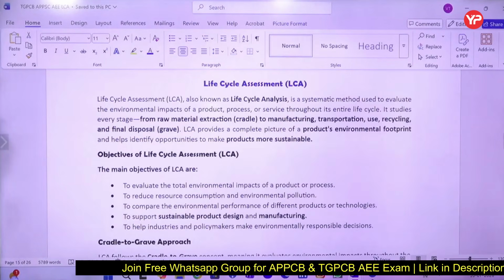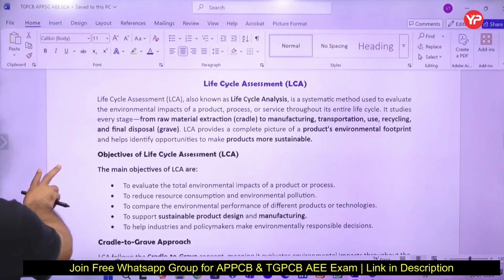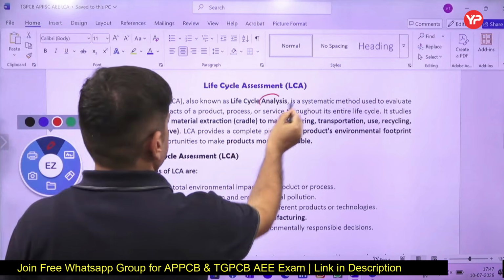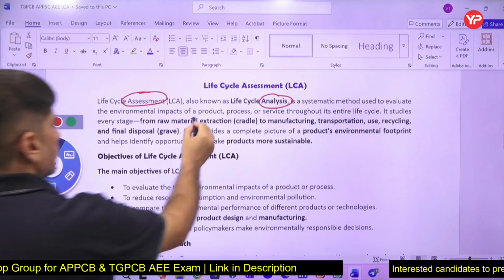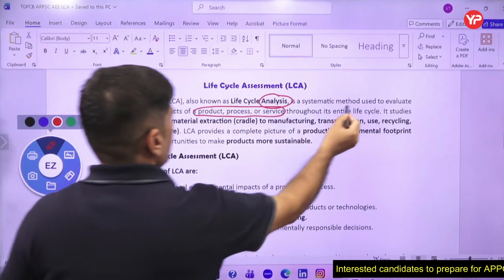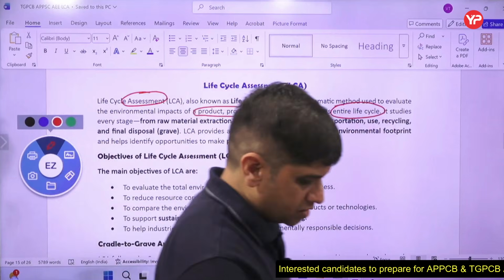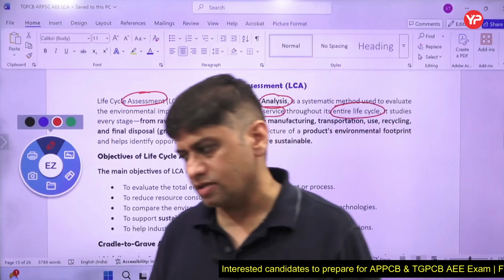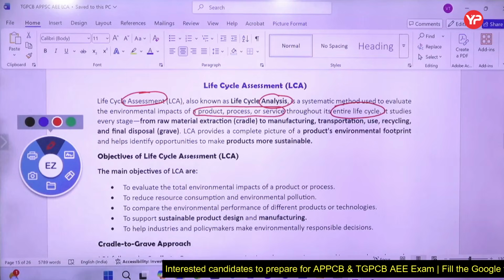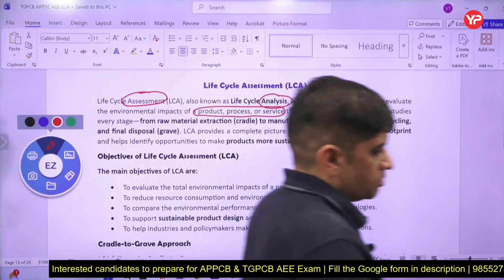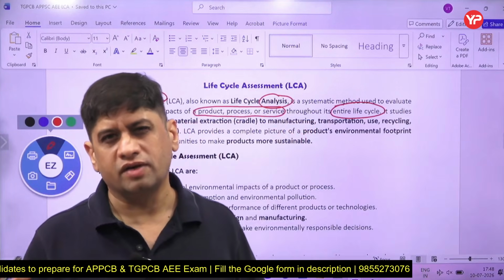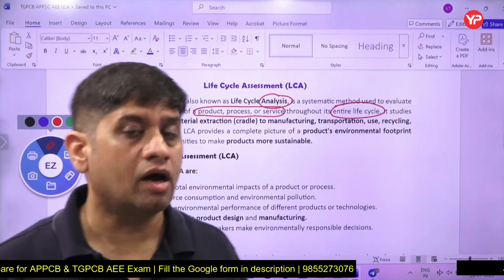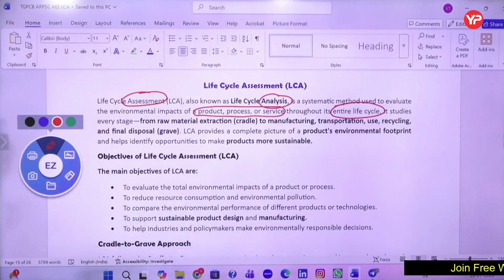Now let's try to understand what is LCA. It is also called life cycle assessment or life cycle analysis. Both the terms are used, and it is to evaluate the environmental impact of a product, process or service throughout its life cycle. It can be a product, it can be a process, it can be a service. When I'm delivering this lecture to you, it is a service. Suppose you purchase a pen, that is a product, and process means you are doing some activity. So there can be carbon footprinting or life cycle assessment of each of these.